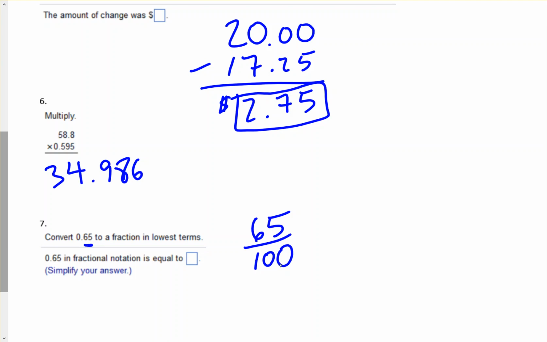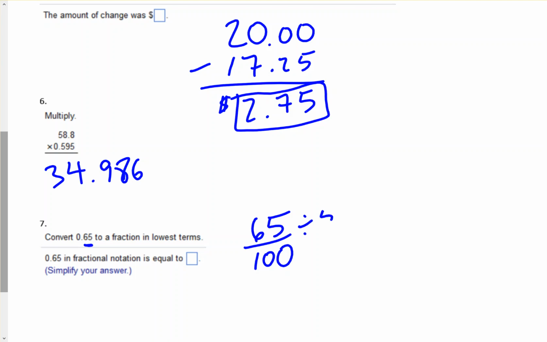That's how many zeros you'll see after the 1 for your denominator. So if there's 2 digits after the decimal, there'll be 2 zeros after the 1, so 100. If there were 3 digits after the decimal, there would be 1,000, 3 zeros after the 1.